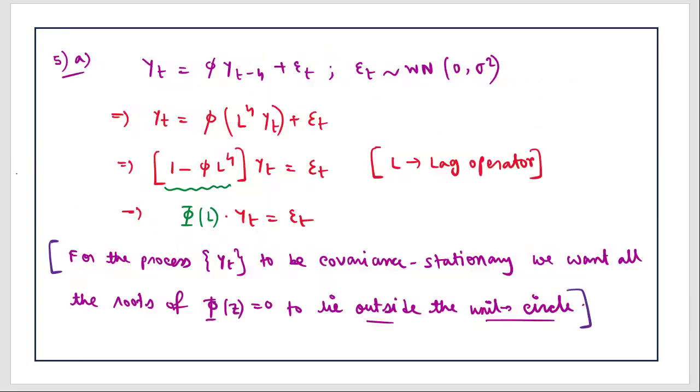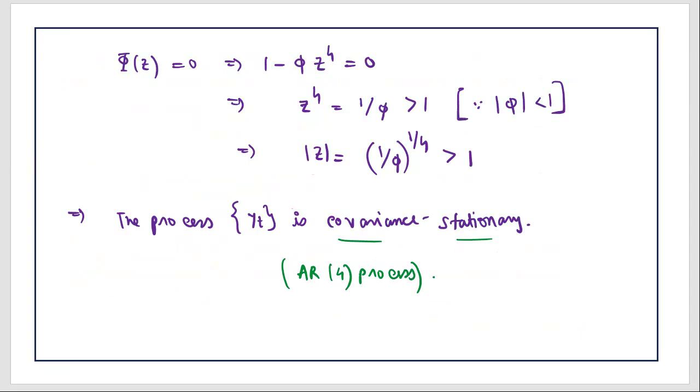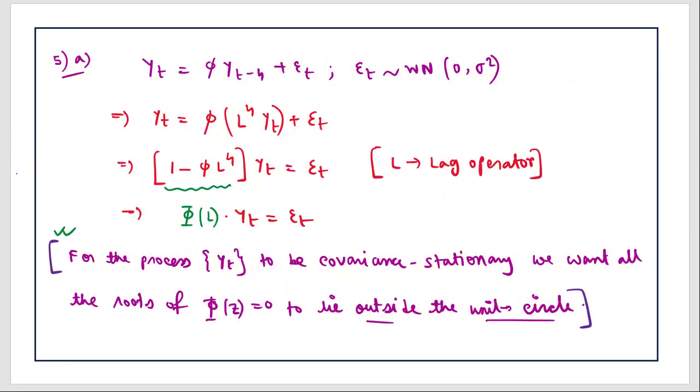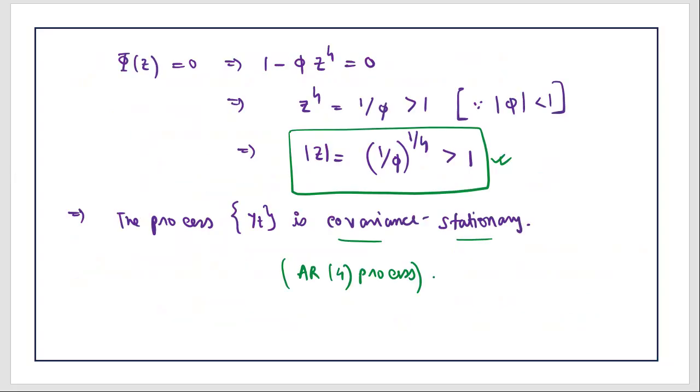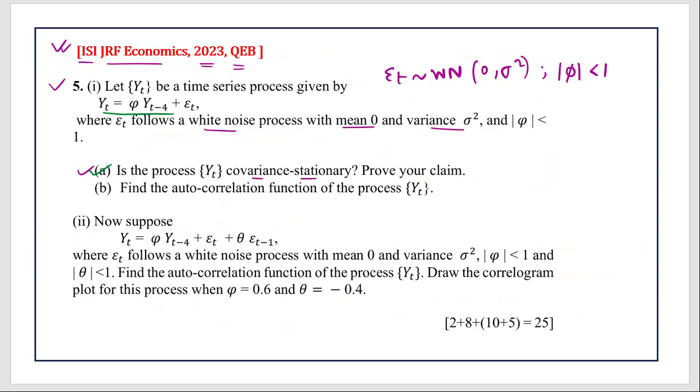I hope this is absolutely clear. So you need to check this particular condition, that all the roots lie outside the unit circle, meaning every root is greater than 1. That is what we proved here. All the roots of the characteristic equation, the absolute value of z, is strictly greater than 1, which basically means that the roots lie outside the unit circle, which in turn means that the process is covariance stationary, right? So this is the first part. So the first 2 marks is done.